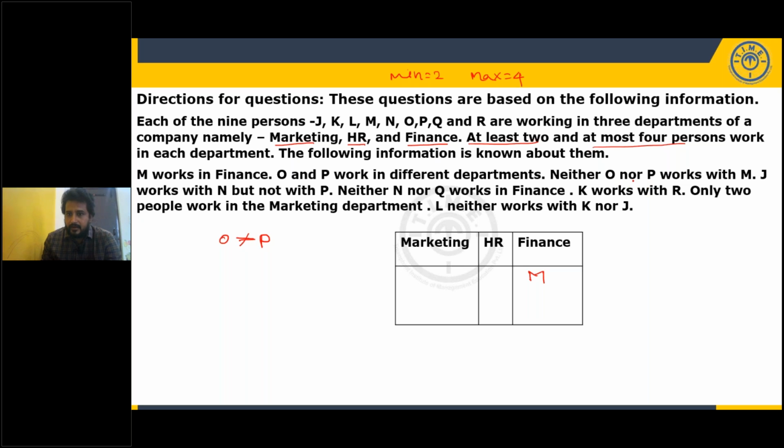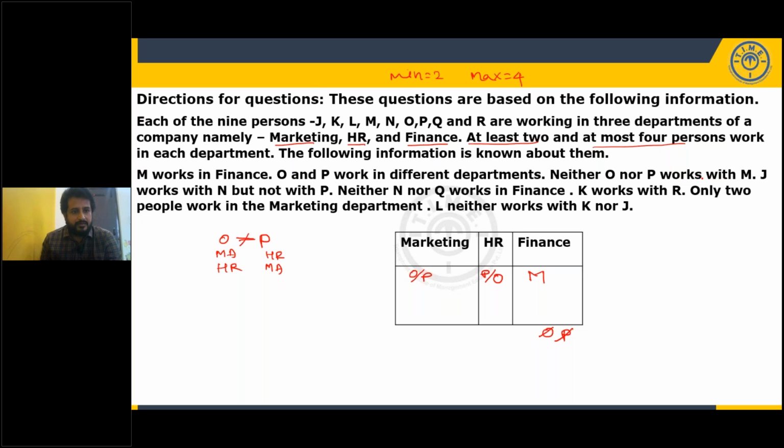But it is given neither O nor P works with M. So O cannot be here, P cannot be here. So O and P should be marketing and HR only. If it is marketing, this will be HR. So O or P, P or O, it is not decided.